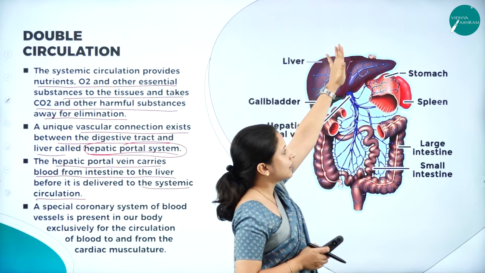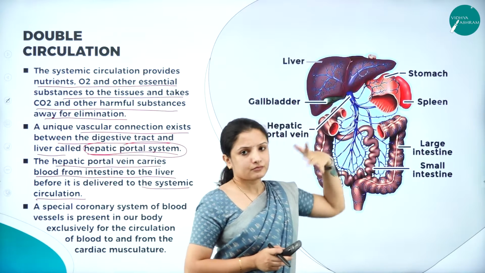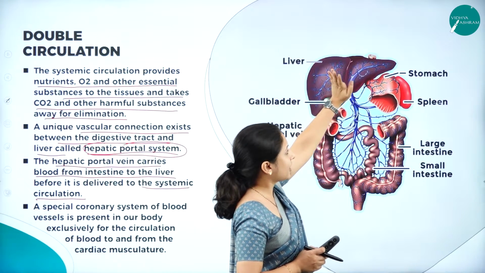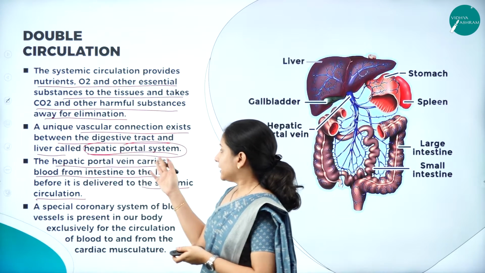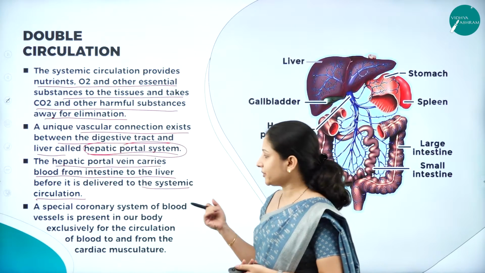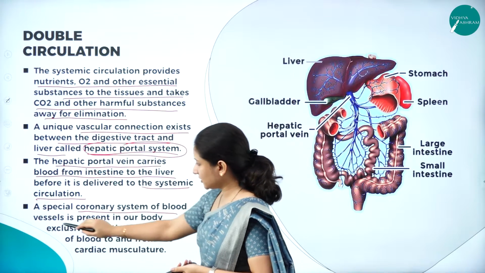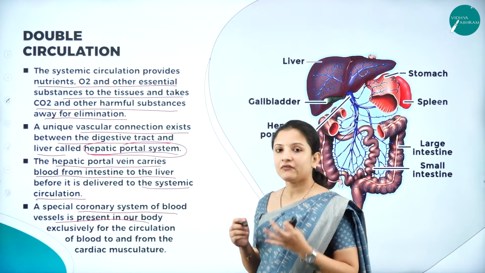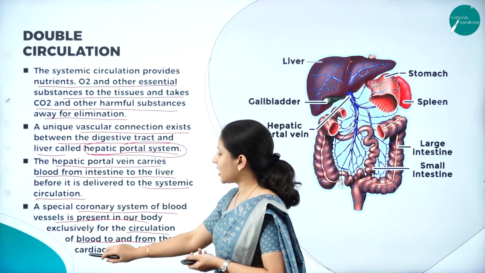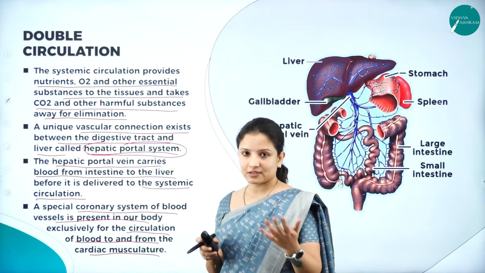So from the heart, it enters into the body parts, from the body tissues it enters. All these are body tissues itself, but I'm talking about the hepatic portal system here. From there, it enters into the intestine, from the intestine to the liver, and then it enters into the systemic circulation. So there is a special coronary system of blood vessels present in the body, which has a very important function in the circulation of blood to and from the cardiac musculature. So what is cardiac musculature? We have studied in the previous session.